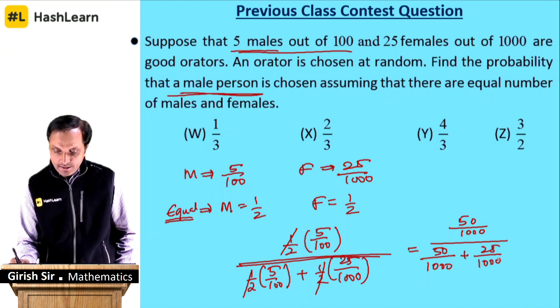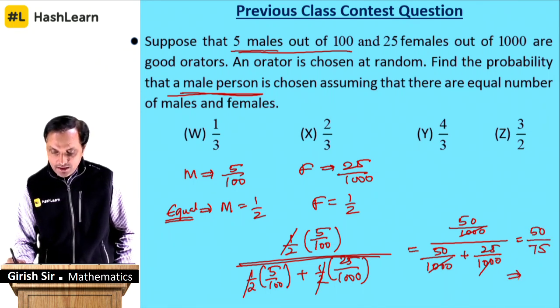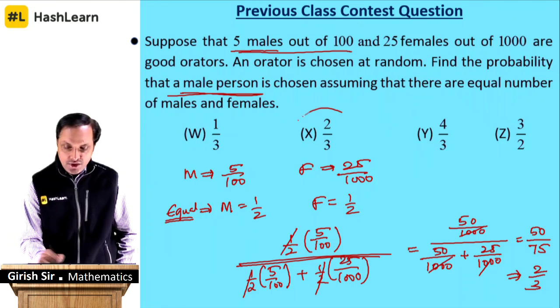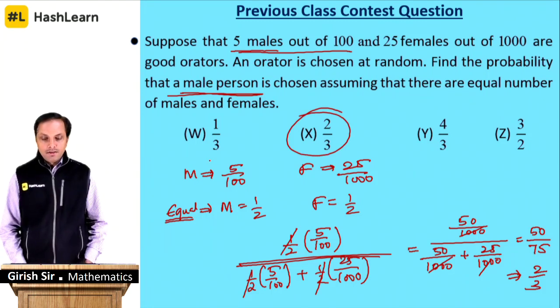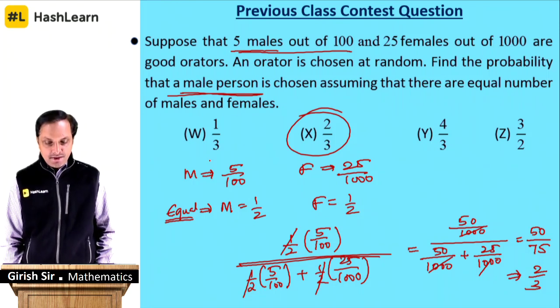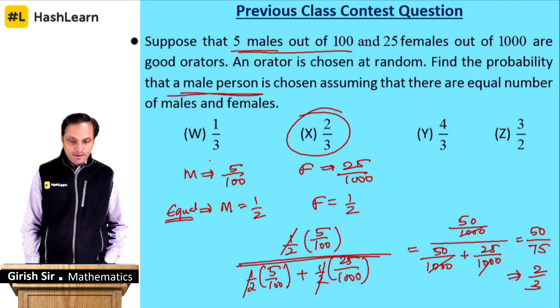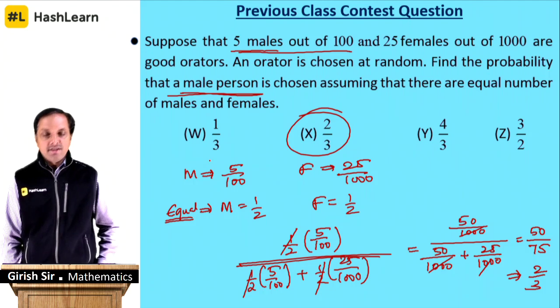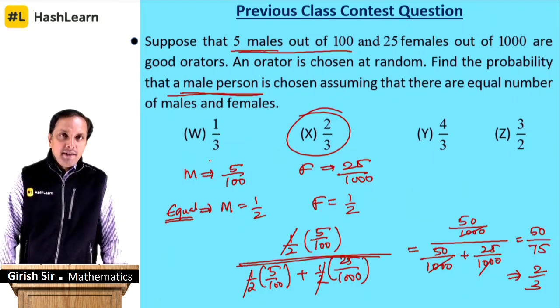You can cancel 1000 everywhere and your answer is 50 divided by 75, which is nothing but 2 divided by 3, which is option X. So that was the method. One who has not followed, please make a note. It is a problem on Bayes theorem.